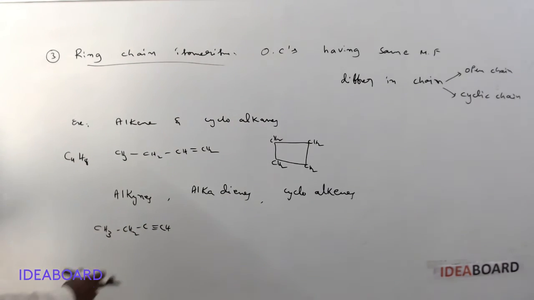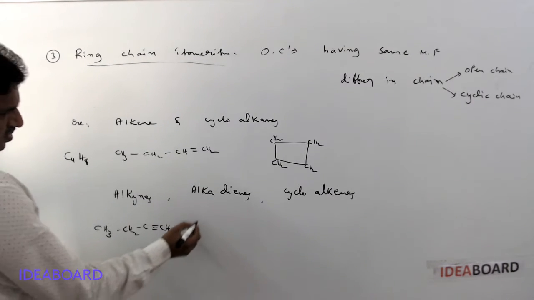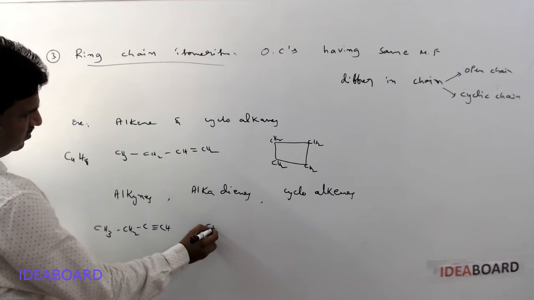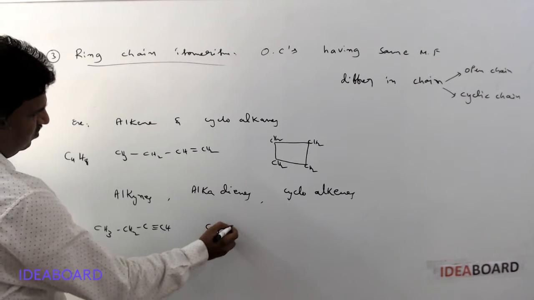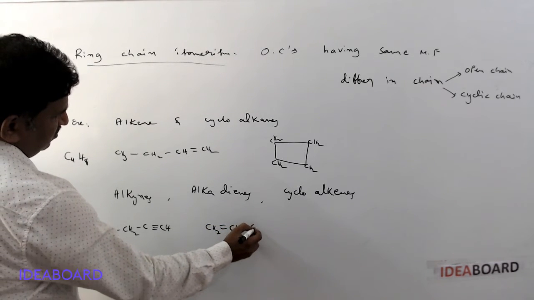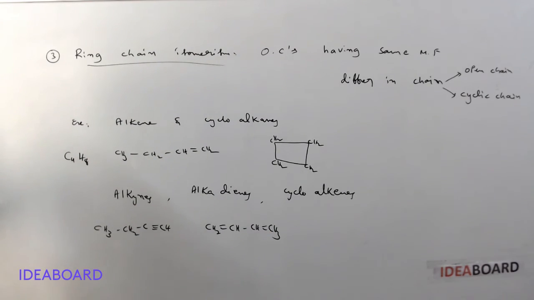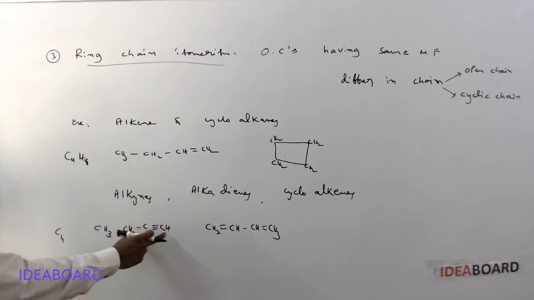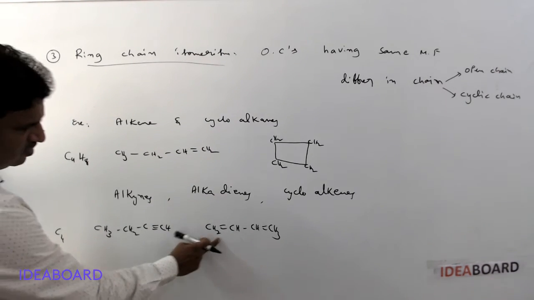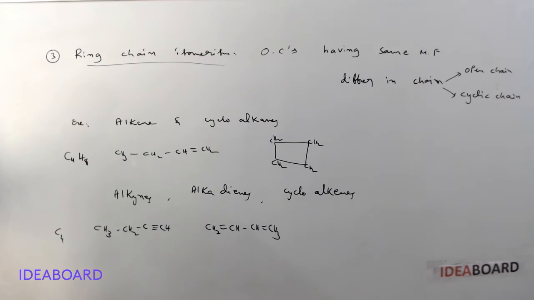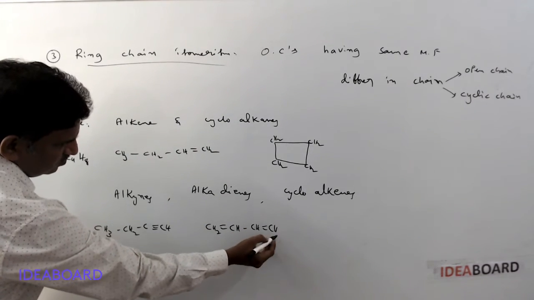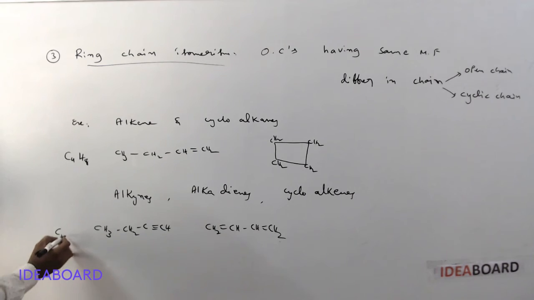The alkadiene form is CH2 double bond CH, CH double bond CH2. Both have 4 carbon atoms, so C4. Hydrogen atoms: 3 plus 2, 5, plus 1, 6. Here 3, here 3, 6. Sorry, this is CH2. So it is C4H6.